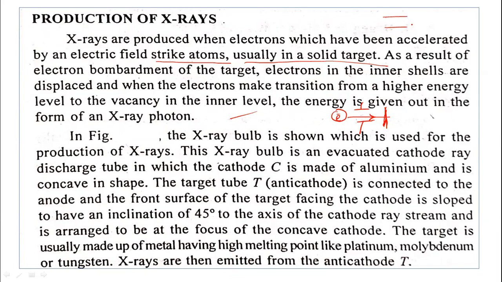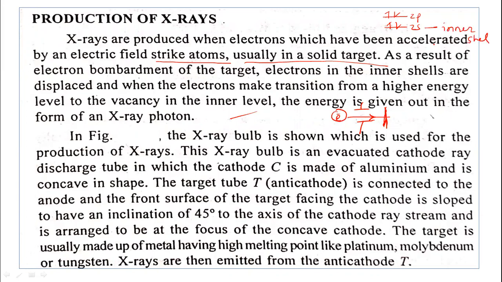Suppose this is the 2s orbital and this is the 2p orbital. There are two electrons here and there are electrons here in the 2p orbitals, and this is the inner shell.